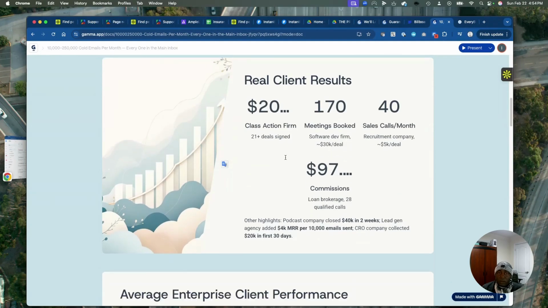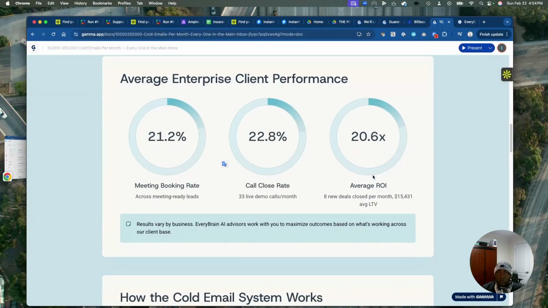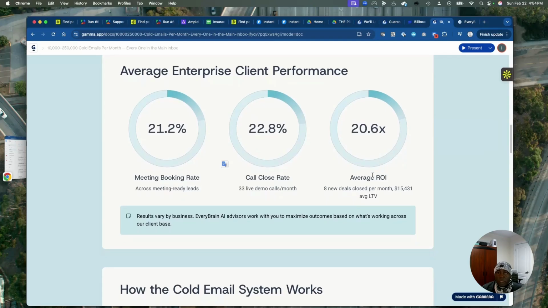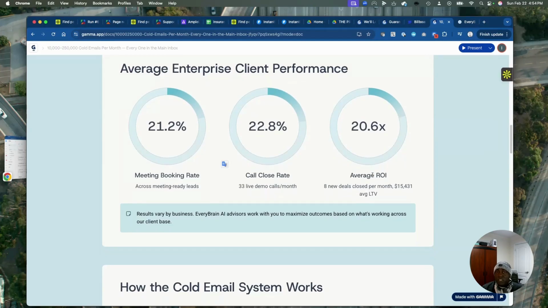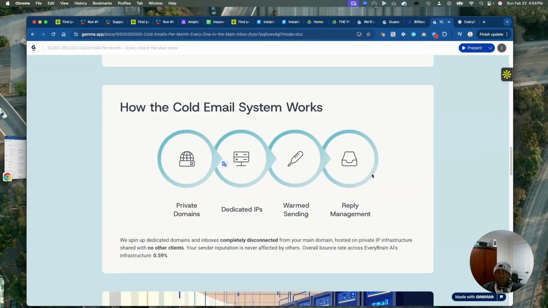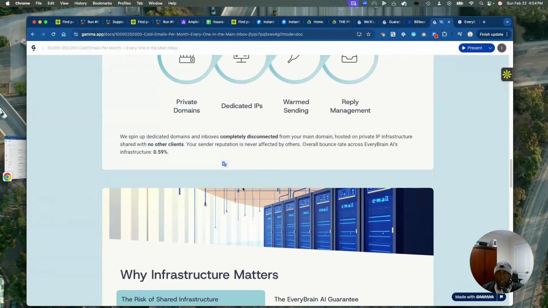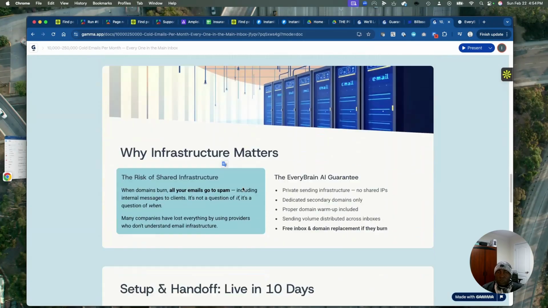These people are creating worth for them. You see the meeting booking rate and the call close rate. At this rate, the average return on investment is 20 plus times your investment. So you make more than 20 times what you're paying. Let's say you're paying $1,000, that's every $1,000 you're going to make $20,000. So this is a guaranteed return on investment. If you work with us, we're going to work with you in such a way that you're able to reinvest and continue to build the infrastructure and your marketing team.